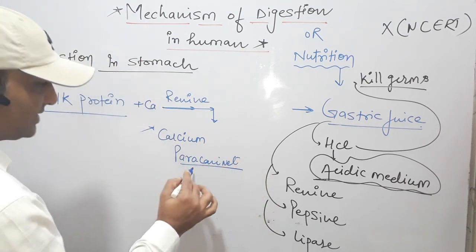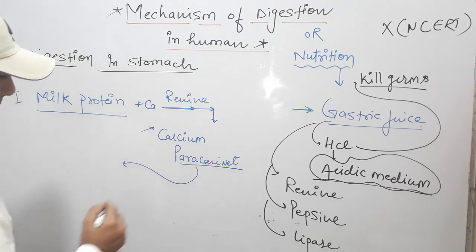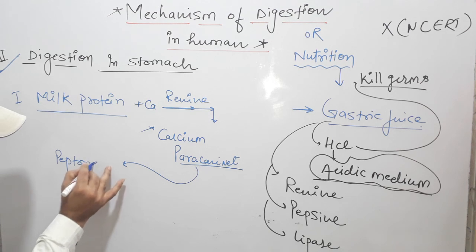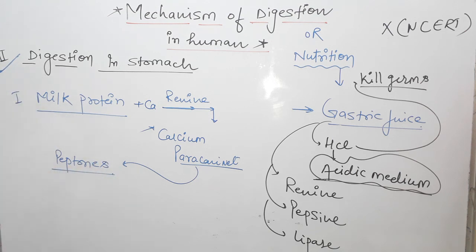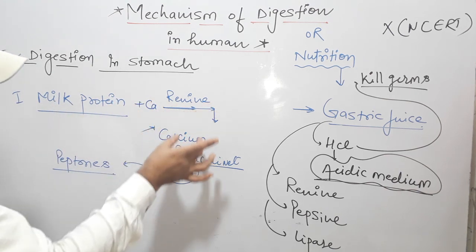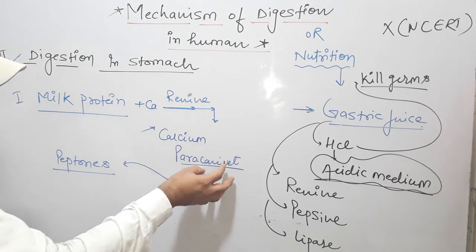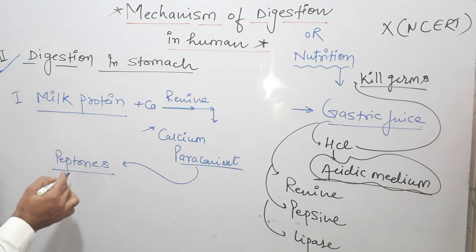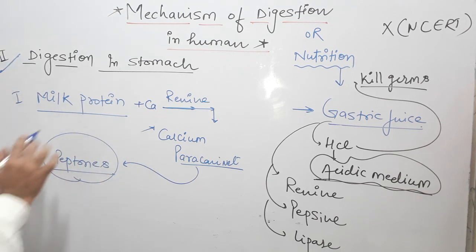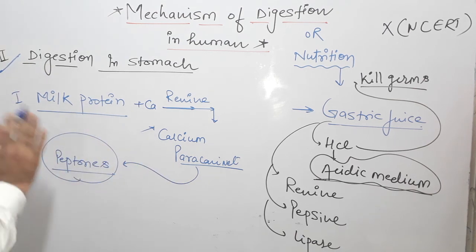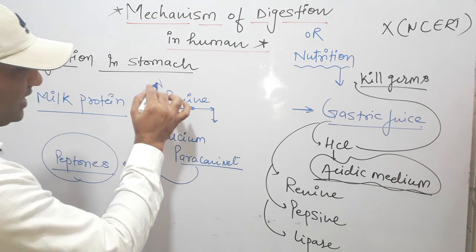Now calcium paracaseinate is converted into peptones. So here, the milk protein enters into the stomach, reacts with calcium in the presence of renin, and is converted into calcium paracaseinate. Now calcium paracaseinate is converted into peptones in the presence of pepsin. Peptone is a smaller unit of protein, and milk contains the protein called casein. So casein protein is digested with the help of renin.